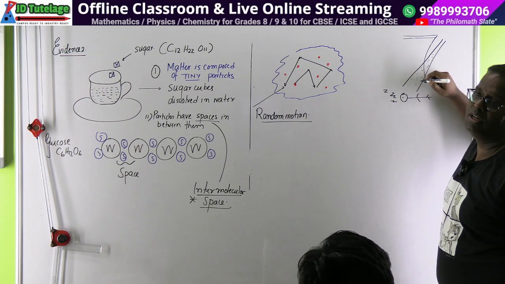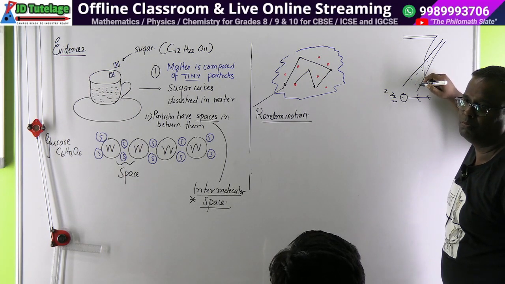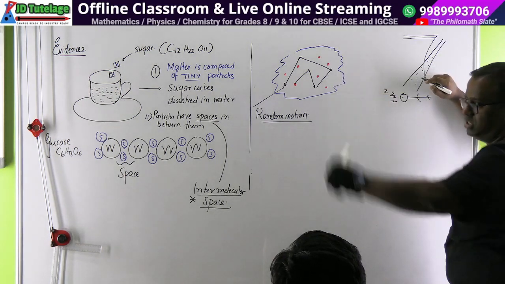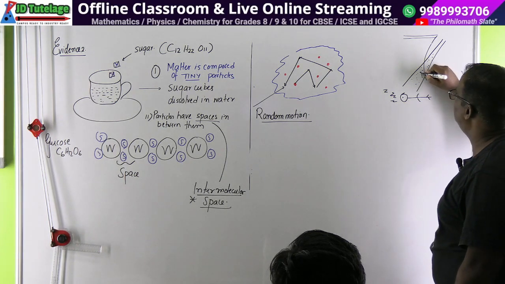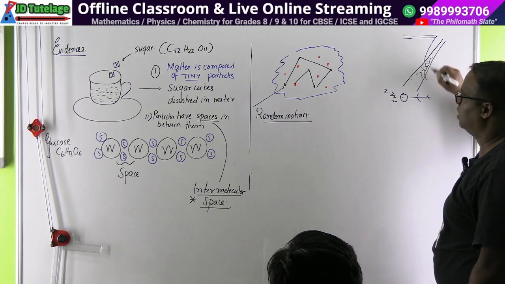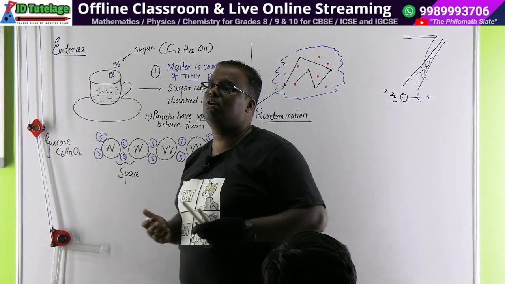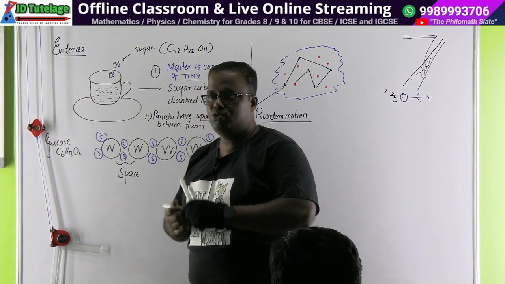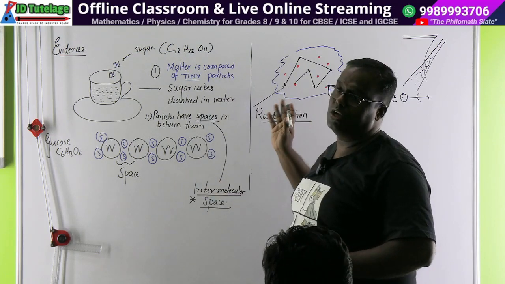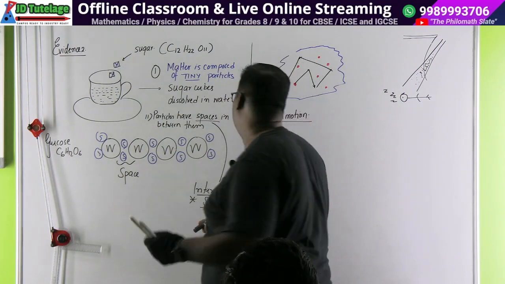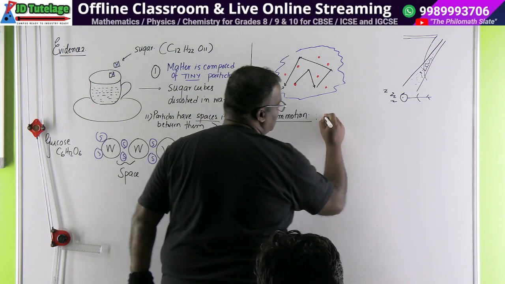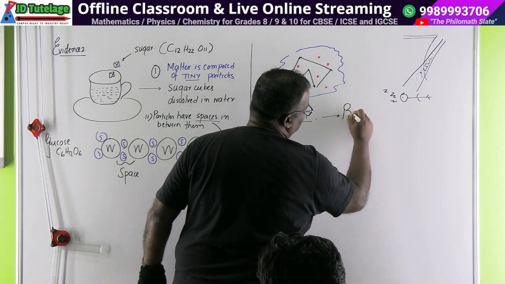Or if you go to an in-orbit mall or go to a PVR multiplex and you look at the projector beam that is falling on the screen, then you'll see some particles which are having motions in this manner. Now this motion was discovered by a person called Robert Brown, and so it's called Brownian motion. If Anusha would have discovered it, we would have studied it as Anushian motion, but she was not born at that time. Random motion, this motion is known as Brownian motion.